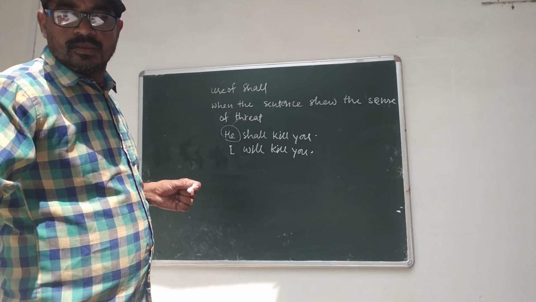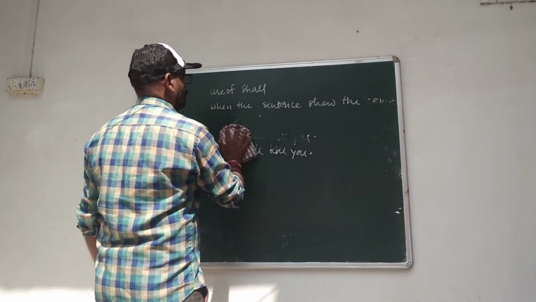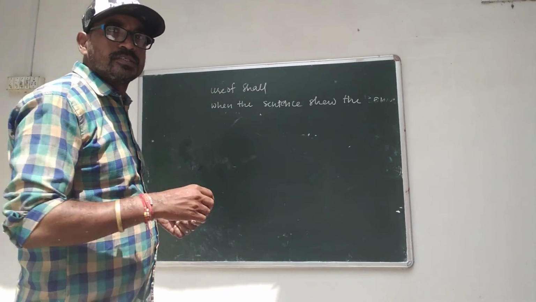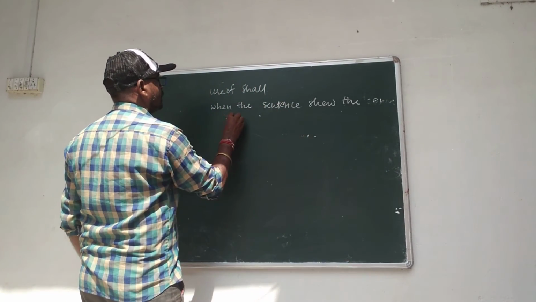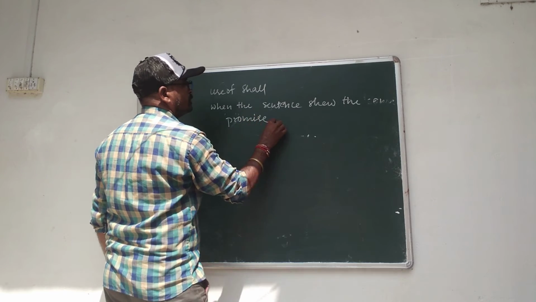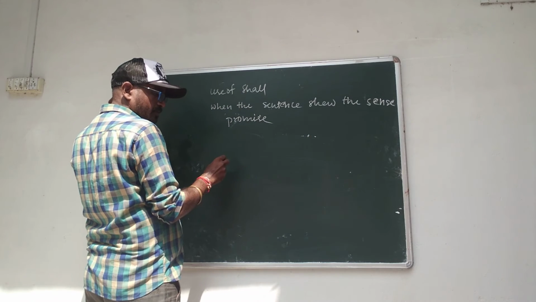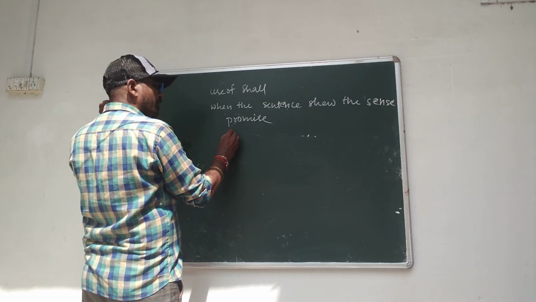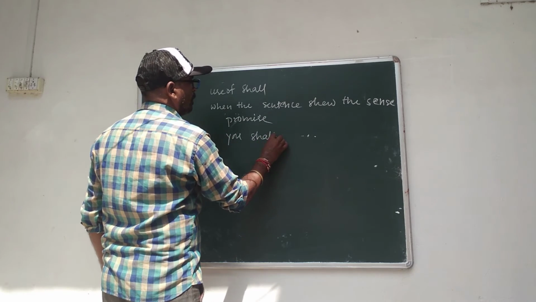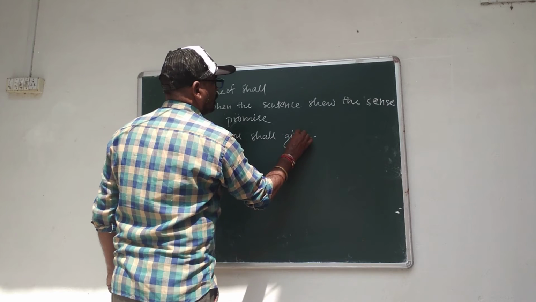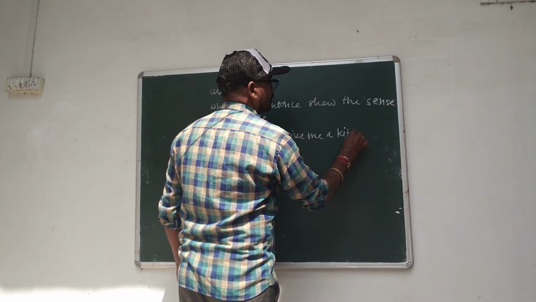In the same way, when the sentence shows the sense of promise, then we use shall with second and third person. You shall give me a kite tomorrow.